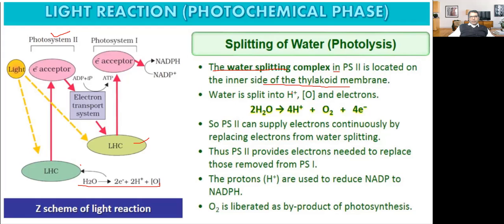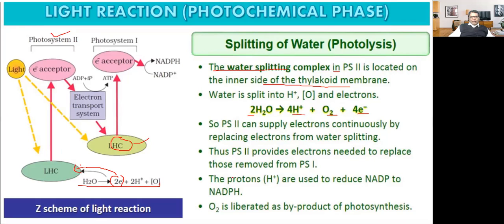Water is split into hydrogen ion, oxygen and electrons. What are the products of water splitting? Hydrogen ion, oxygen and electrons. So these electrons are getting excited. These electrons are coming from the splitting of water molecules. So photosystem second can supply electrons continuously by replacing electrons from water splitting. Thus, photosystem second provides electrons needed to replace those removed from photosystem first. In photosystem first, there is no source of electrons. So what is the source of electrons?